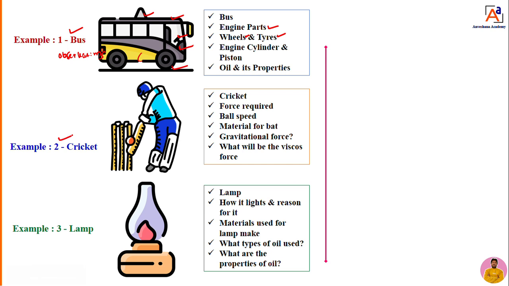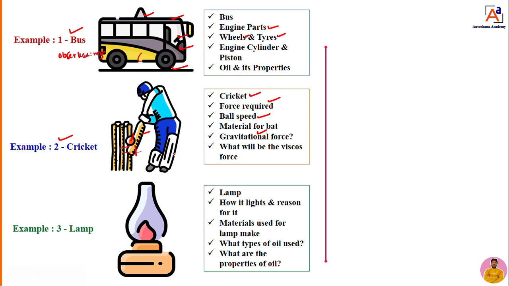So you can consider a second example, playing cricket. From outside, he is just playing cricket. That is how it looks, but what reductionism actually tells us is what that cricket is: he is playing cricket, what type of force is being put on the ball, at what speed the ball is moving, what type of materials are used for making that ball and bat, what type of gravitational force is acting on it, and what the viscous force in the air will be, because the ball is moving in the air, right. How much viscous force is there? In detail we are going to study step by step in a cricket event. That is known as reductionism.